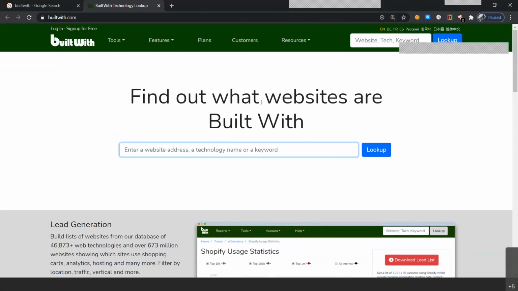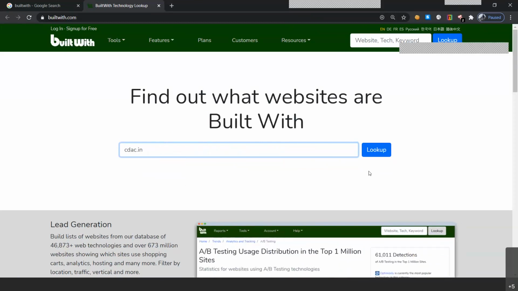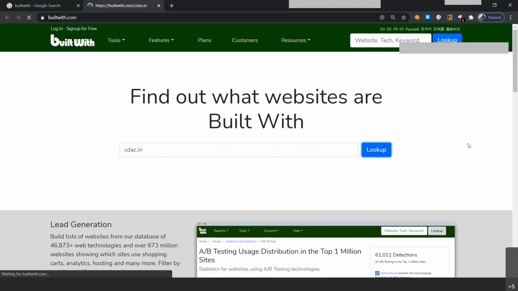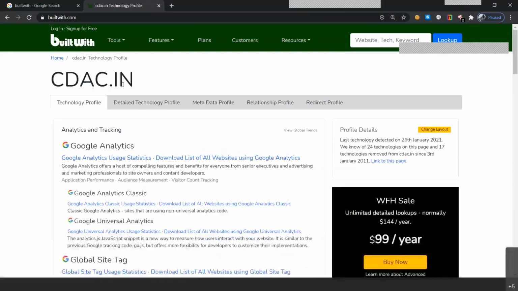So here, find out what websites are built with. We'll write a website name such as CDAC and try to get whatever information we have. This is the domain that we wrote, which has the CDAC name with .in as the TLD, top level domain. And we have got multiple columns about our website: technology profile, detailed technology profile, metadata profile, relationship profile, and the redirect profile.